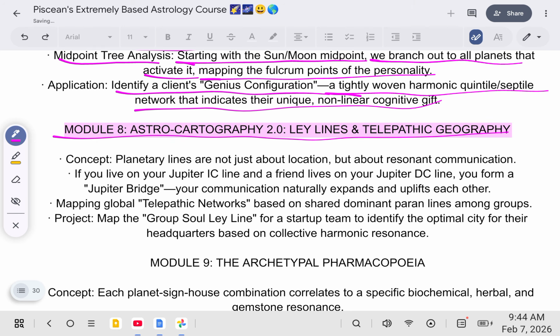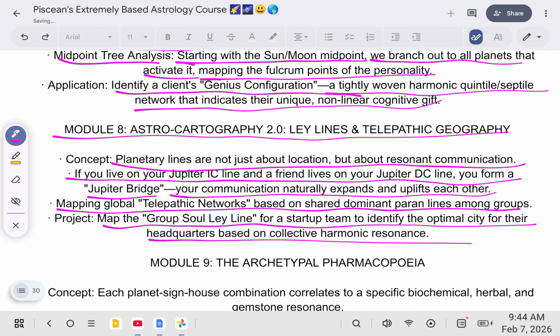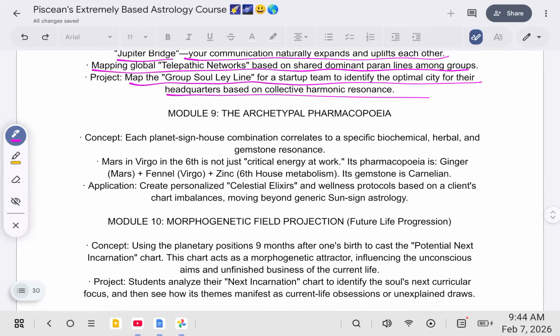Astrocartography 2.0, ley lines and telepathic geography. Planetary lines aren't just about location, but about resonant communication. If you live on your Jupiter IC line and a friend lives on your Jupiter DC line, you form a Jupiter bridge. Your communication naturally expands and uplifts each other, mapping global telepathic networks based on shared dominant Parans lines among groups. Map the group soul ley line for a startup team to identify the optimal city for their headquarters based on collective harmonic resonance.